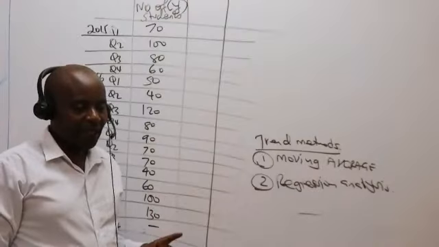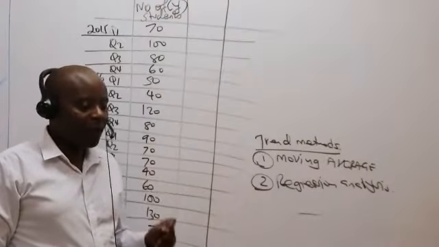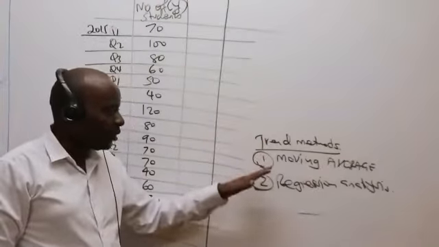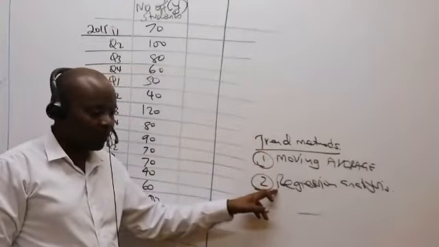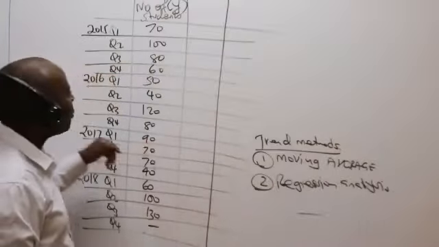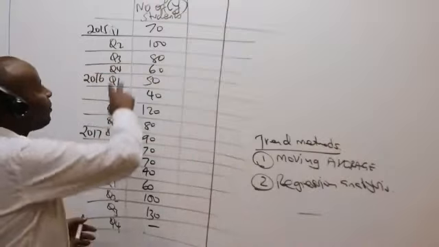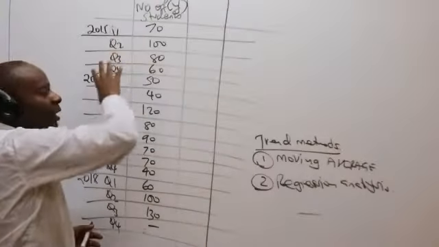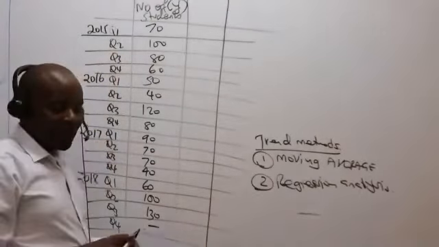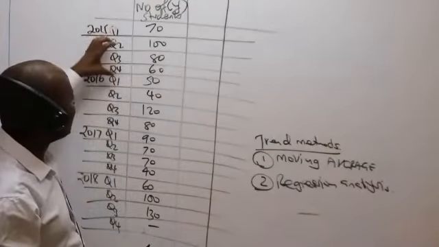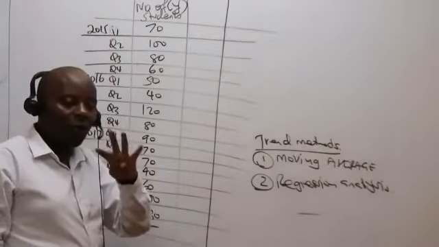Now listen, when we talk of moving averages, which is the one that will be even more common than regression, what you're supposed to do is to ask yourself, how many times are they breaking their year? Like in this case here, they are breaking their year into 4 quarters.